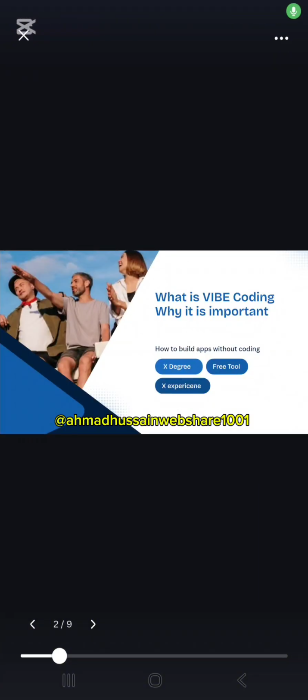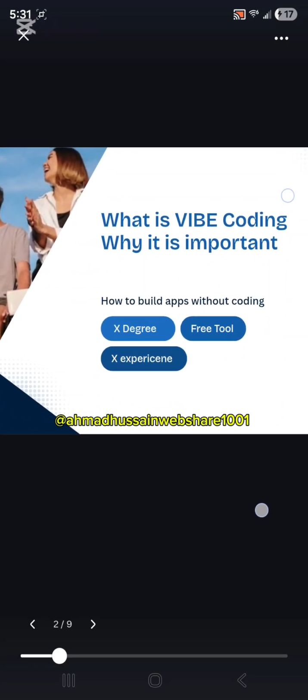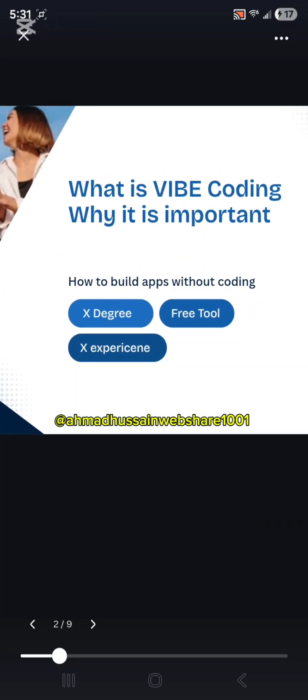What is vibe coding? Vibe coding is a very important tool introduced by artificial intelligence. Nowadays, we can build any professional and smart website or mobile app without any prior experience of computers or programming.